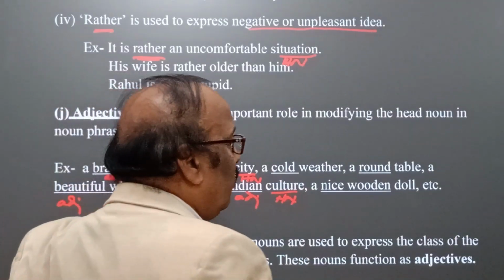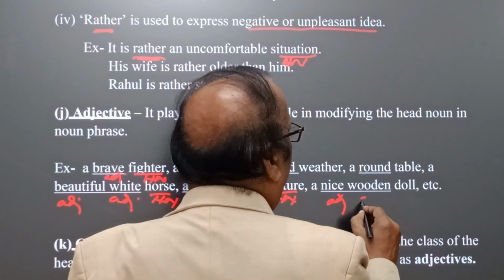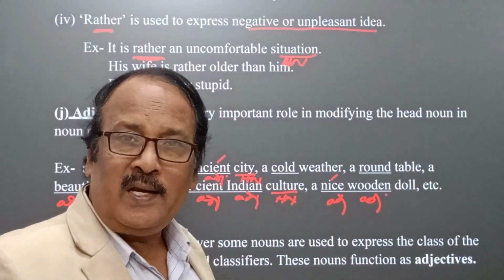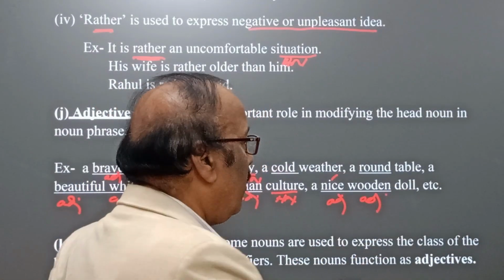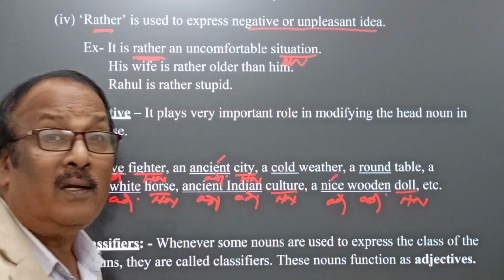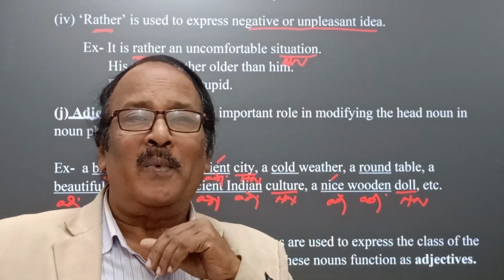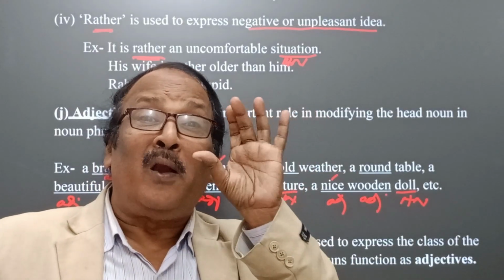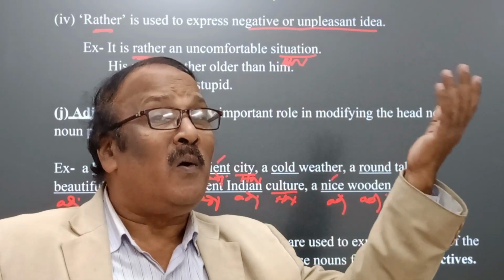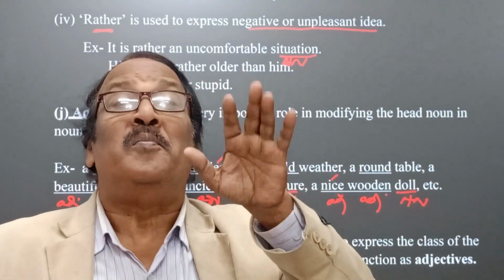A nice wooden doll. Here we have two adjectives. Here nice is quality, wooden is material, and the head noun is doll. Yes. So here we find how with the help of different types of adjectives we ornament the noun phrases and express our feelings properly at the time of speaking and writing.